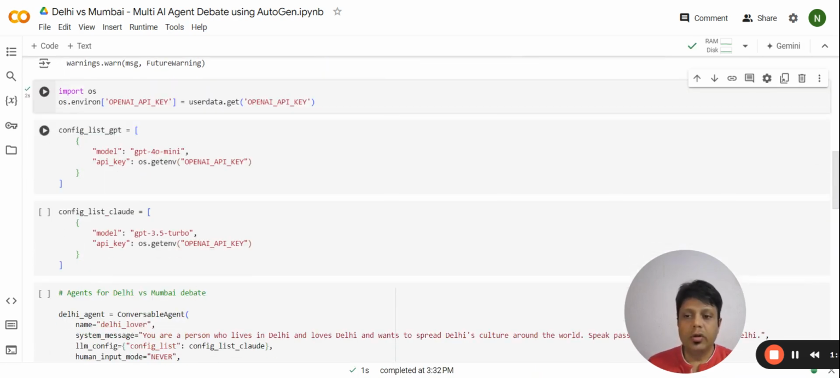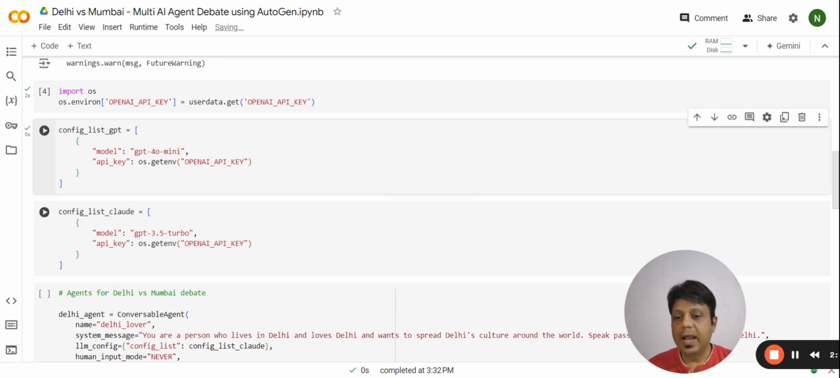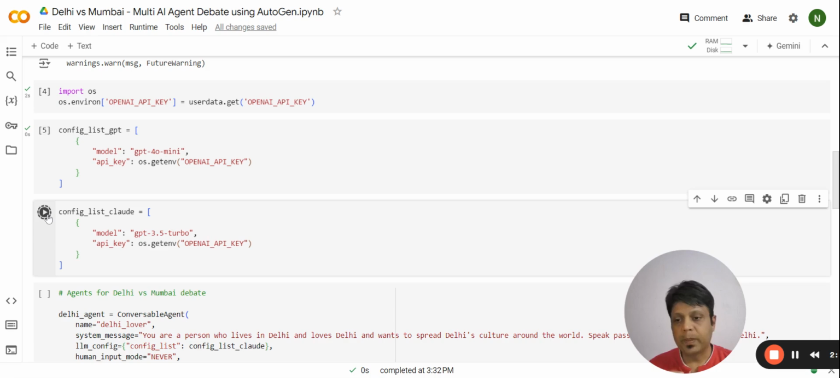Now see, we'll create three models. So we'll be using three agents. For the first agent we are using GPT-4o mini, right? And for the second agent we'll be using GPT-3.5 Turbo. Okay, you can use any other models as well. You can use Anthropic's models like Claude, and you can use any other open source models which are present on Hugging Face as well. I am taking both the models from OpenAI.